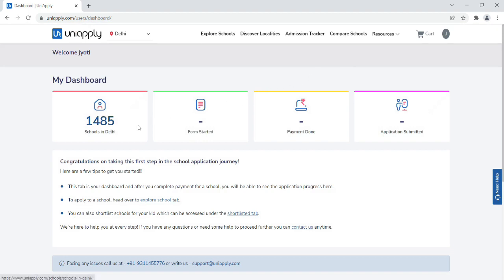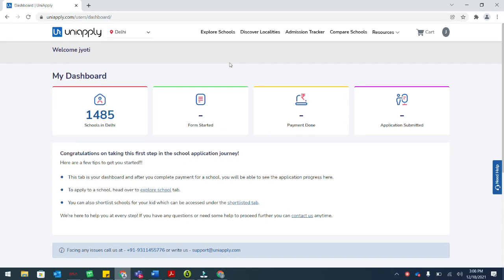You can actually see whether the school has shortlisted your application or not, and also what will be the next step for the further application process. You will also be informed through email and SMS once the school takes any action on your application. So you know when the form was submitted, whether the payment was made, and what the application submitted status is. All of that you will be able to view on the user dashboard page.